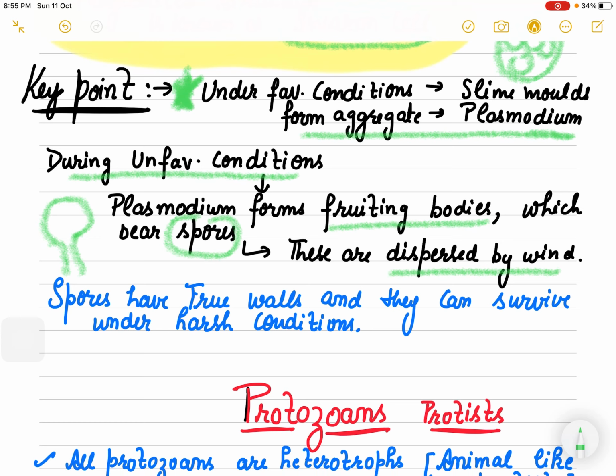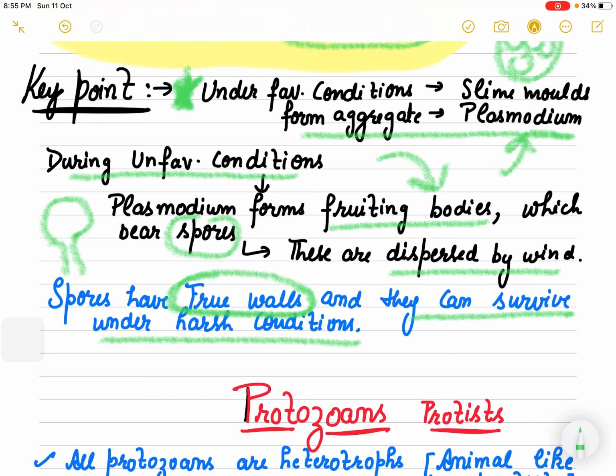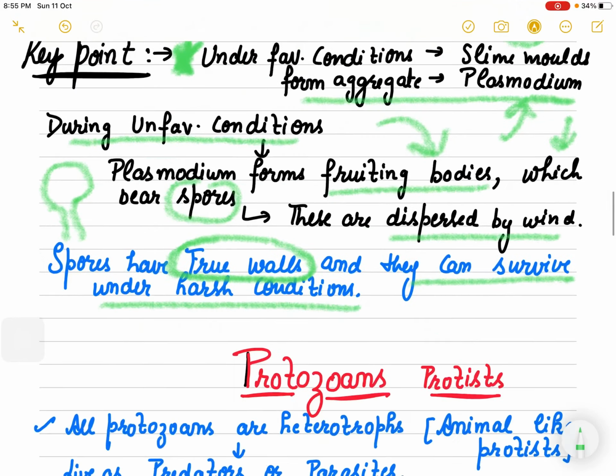And how do they survive? Because they have very specialized true walls which can survive under harsh conditions. So that is the difference. Under favorable condition, it will normally form the plasmodium body, and under unfavorable condition, there will be spore formation. This is about the slime molds.